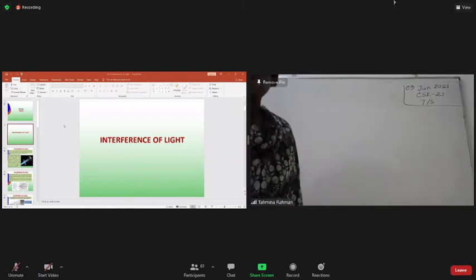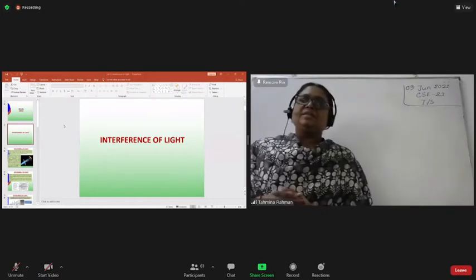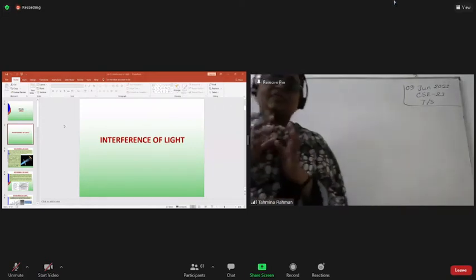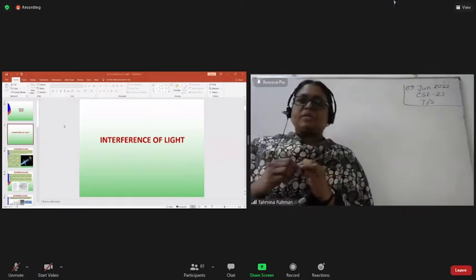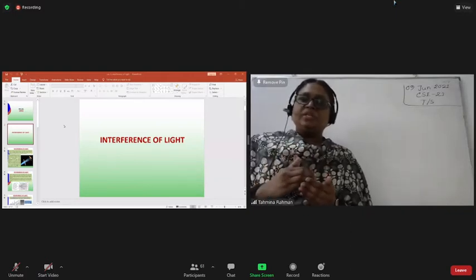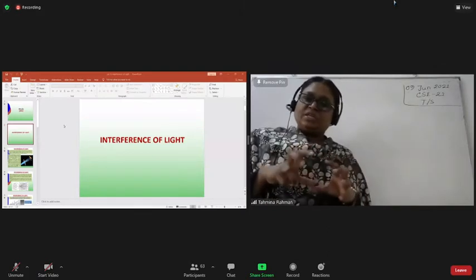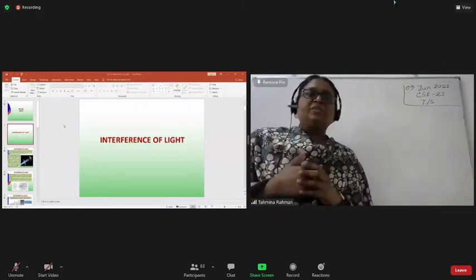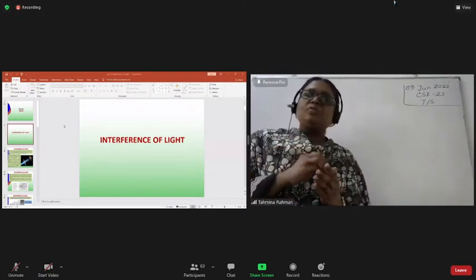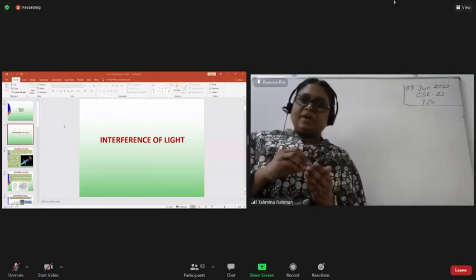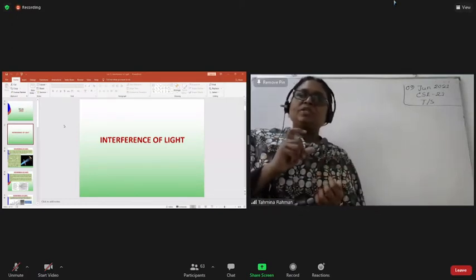Okay. Basically, interference of light is the modification. First, step by step, you have to understand. It is the modification in the distribution of the energy. Why this modification? Because of the superposition of two waves. Is that clear? Because of the superposition of two waves.